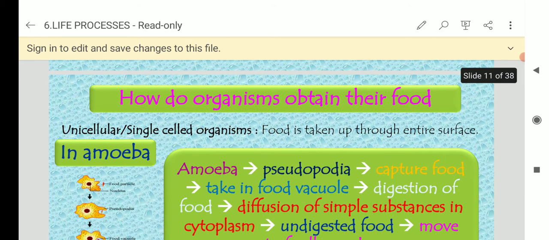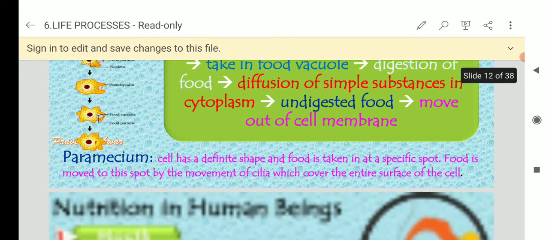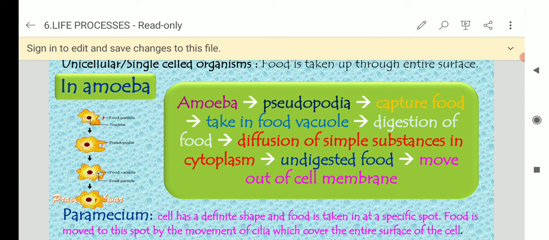So how do organisms obtain their food? Example, in lower organisms, amoeba. The pseudopodia is an organ of the amoeba. What happens? First it captures the food and takes it into a food vacuole, then digestion of food and diffusion of simple substances into the cytoplasm. Undigested food is removed from the body, it moves out of the cell membrane.